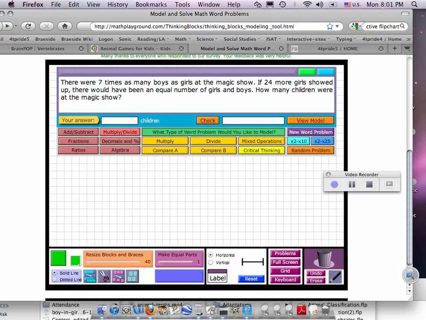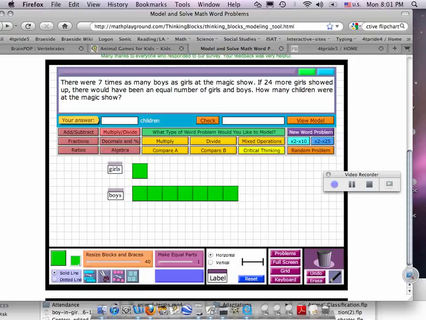7 times as many boys as girls. So if this is girls, this is me solving the problem now. This would be boys. 7 times as many boys as girls. So if there is 1 group of girls, there would be 7 groups of boys. 1, 2, 3, 4, 5, 6, 7.